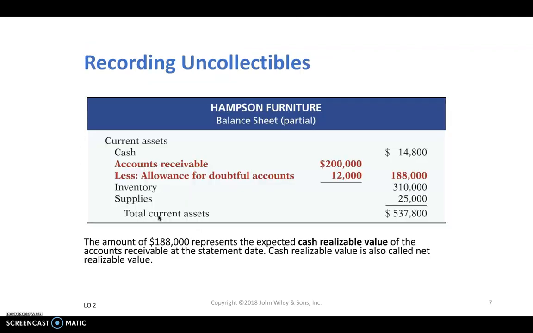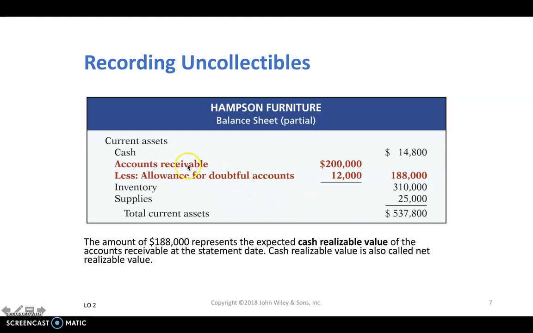Now, how do we show it in the balance sheet? Under the current assets, we show the $200,000 ending balance, and right below it, we can show how much we expect to not collect in the future. So the $188,000, the difference between $200K and $12K, is how much we estimate to collect in cash. It's called cash realizable value. Sometimes cash realizable value is called net realizable value.